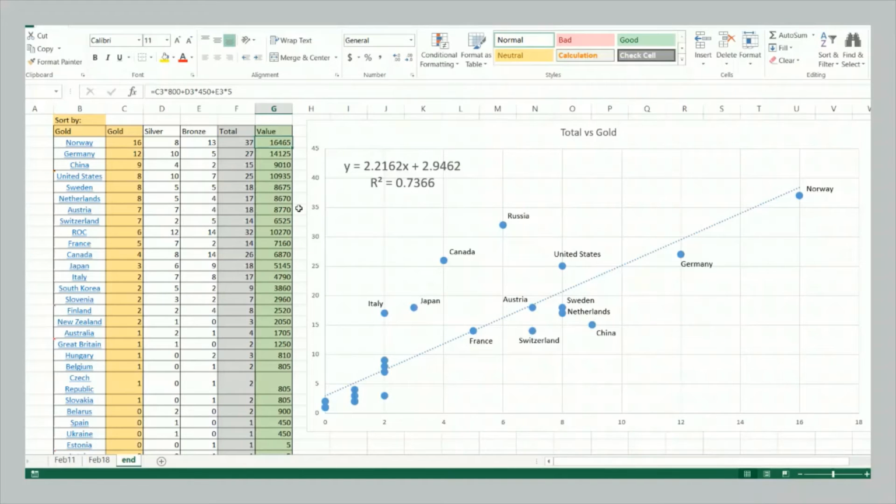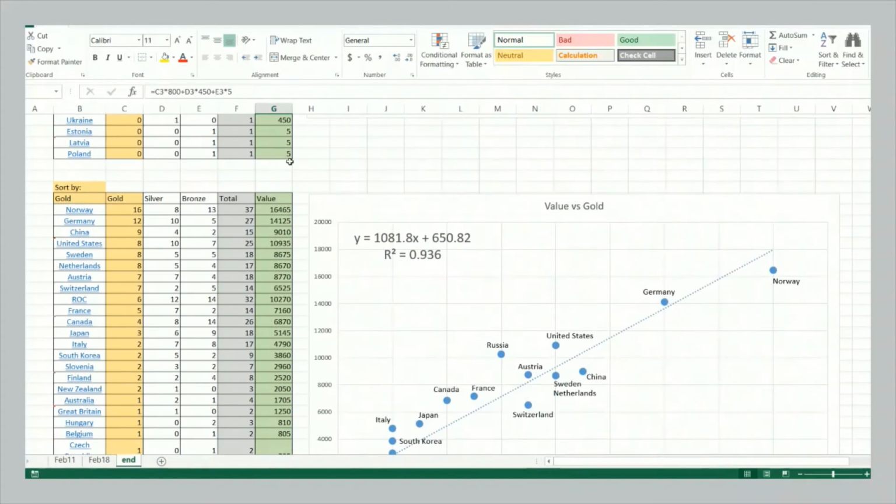Now, there's another way we can look at this. Rather than looking at gold or total medal count, we could look at value. Okay, and what value does, it actually ranks each medal differently. The ranking comes from the approximate dollar amount of the material that goes into the medal, whether it's gold or silver, or in the bronze medal you have some copper. So it's approximately $800 for a gold medal, $450 for a silver, and $5 for a bronze. And what that means is 2 silvers is worth a little bit more than 1 gold, and a bronze is worth much, much less. It's essentially a tiebreaker.